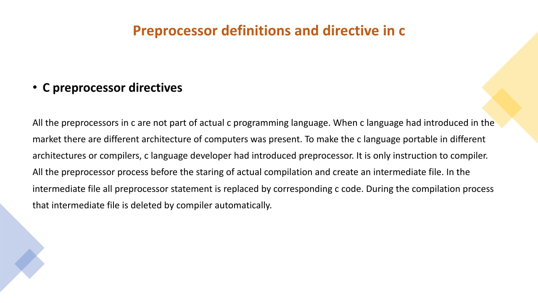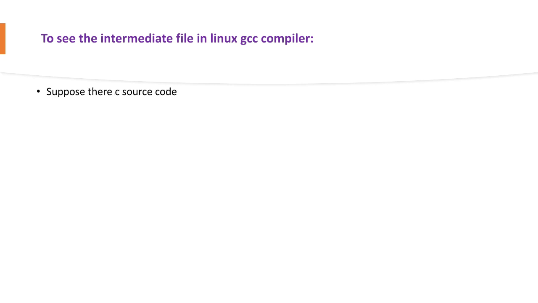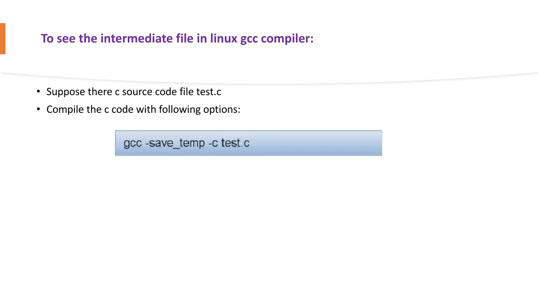Let's see the intermediate file in the Linux GCC compiler. Suppose I have a C source code file called test.c. Compile the C code with the following option: gcc -save-temps -c test.c.